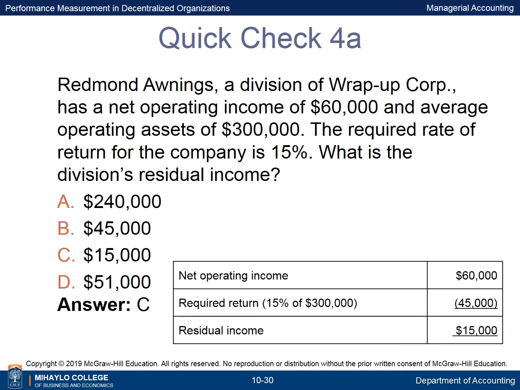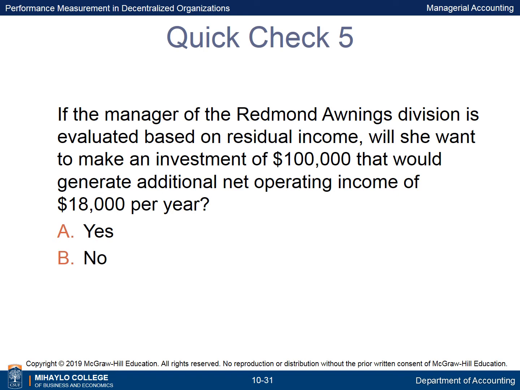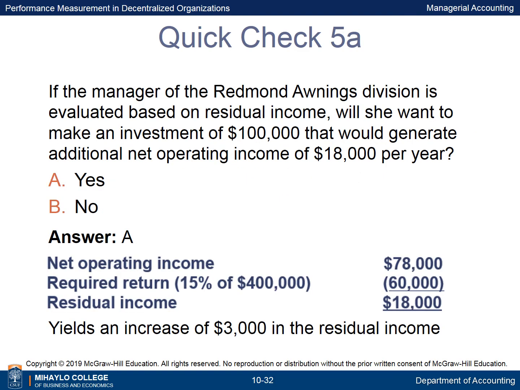The required return is 15% of $300,000, or $45,000, making the residual income $15,000. If the manager of the Redmond Awnings division is evaluated based on residual income, will she want to make an investment of $100,000 that would generate additional net operating income of $18,000 per year? Yes, she would want to invest in this project because it will increase the division's residual income by $3,000.